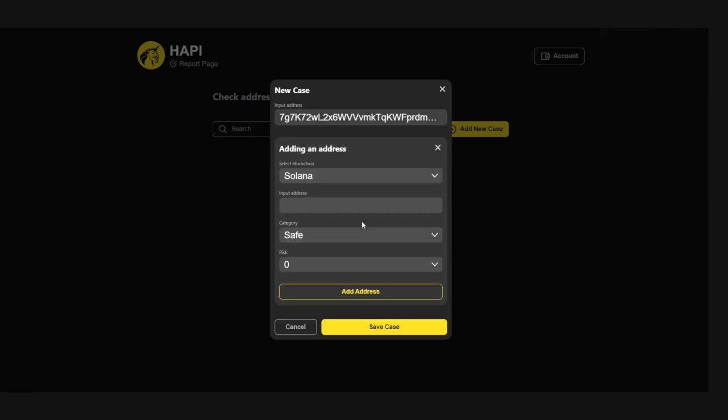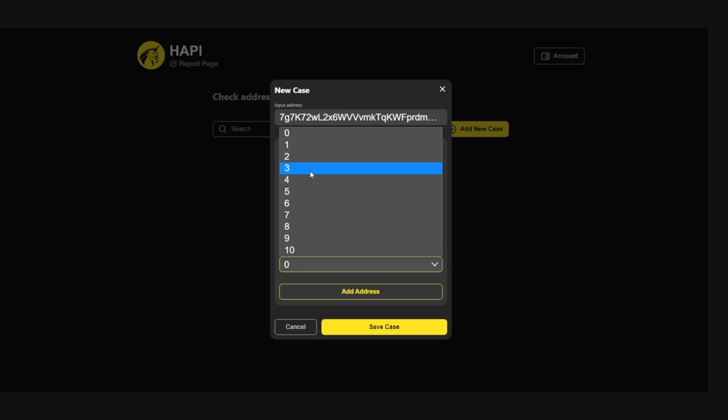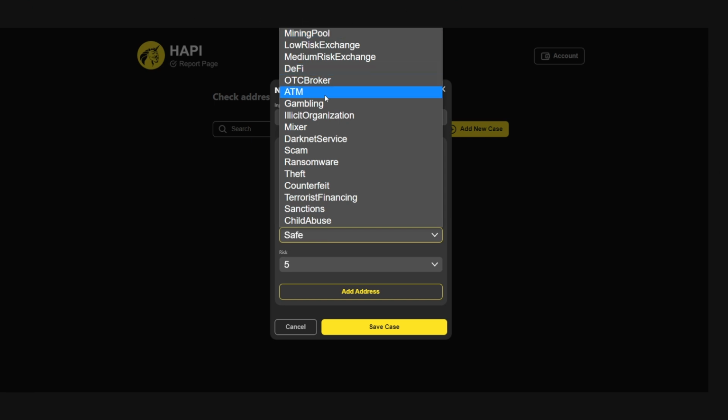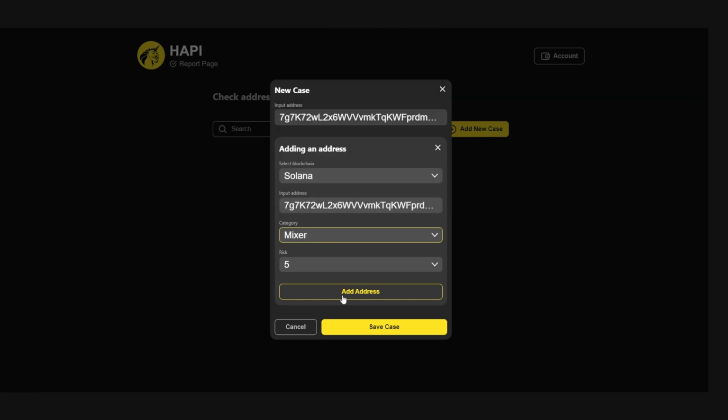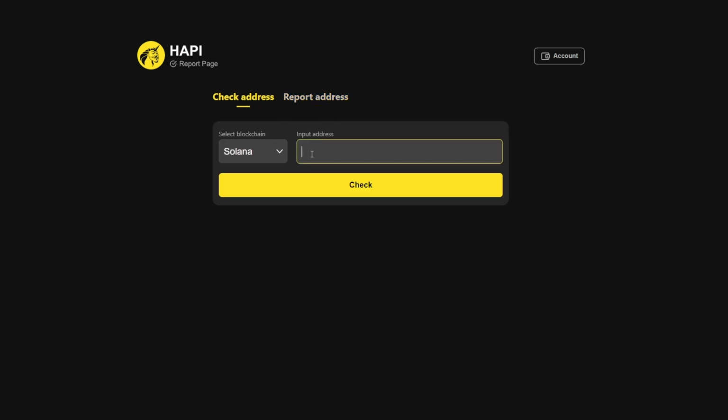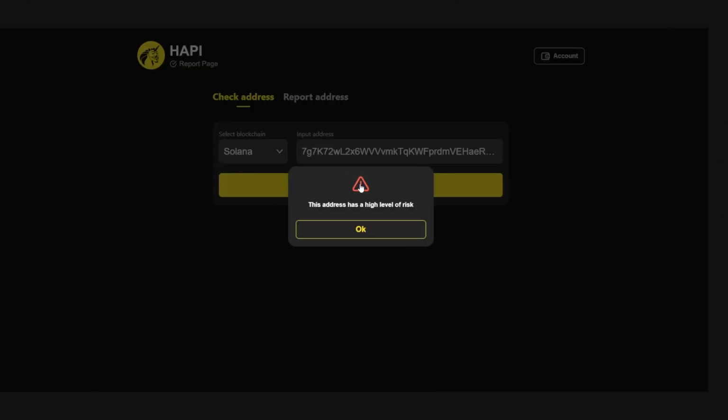Within each case, multiple and unlimited addresses can be tagged. Each address will also have a category and retrospective risk, calculated automatically by the protocol. You can append a new address to the case at any moment. HAPI Protocol is also able to automatically add new addresses if compromised funds are being moved. Authorized entities can view, interact, and add new cases at any time. The check page allows anyone to view submitted data and makes every piece of it publicly accessible. Even unauthorized users can request a check on a given address and inspect the risk threshold and the case category.